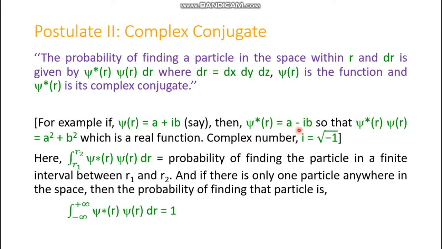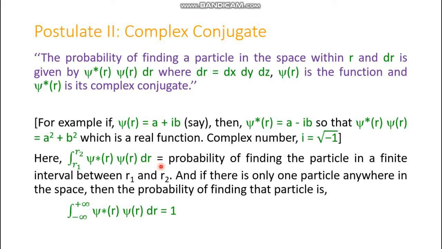So this is psi star, and their product must be something real. That means a plus ib into a minus ib is a square plus b square. We know that. Hence this is a real function, and its integration over the range r1 to r2 with dr is the probability of finding the particle in a finite interval.